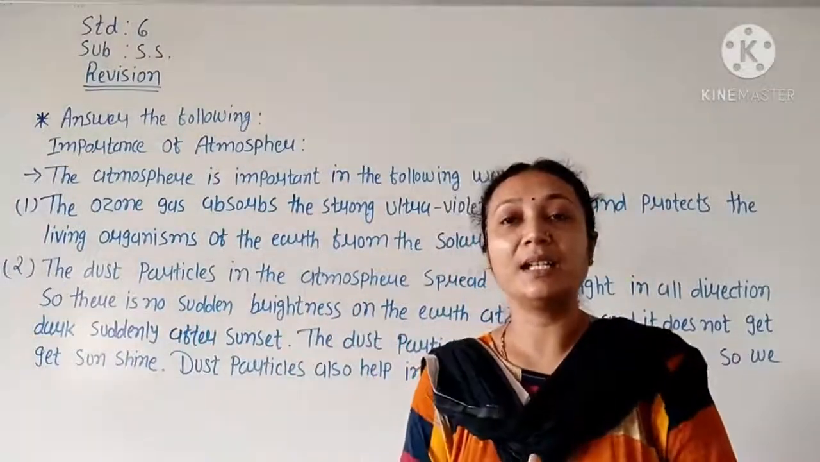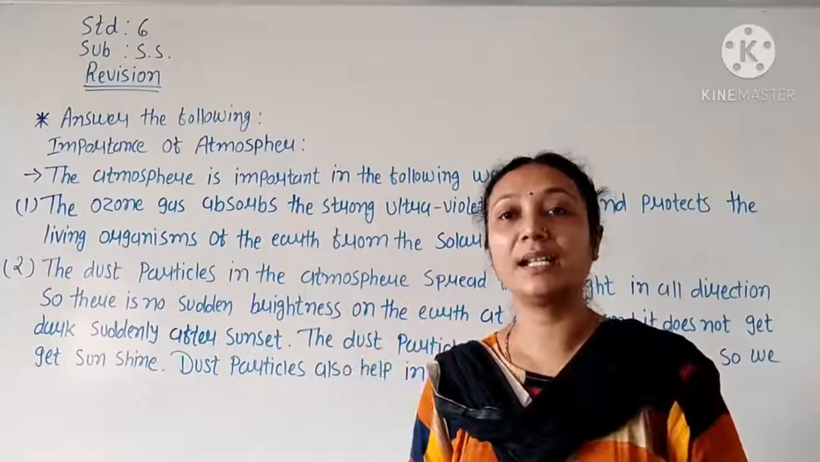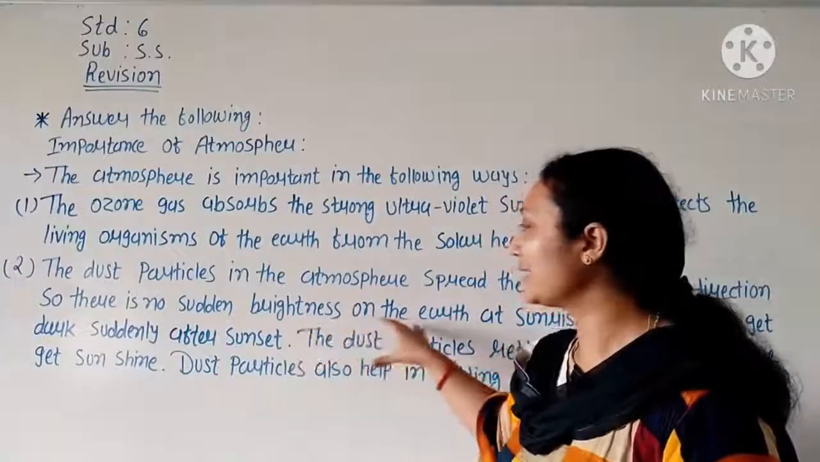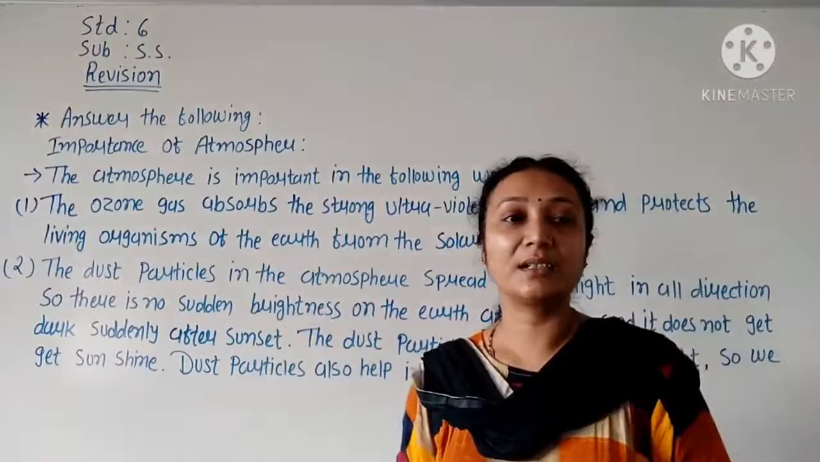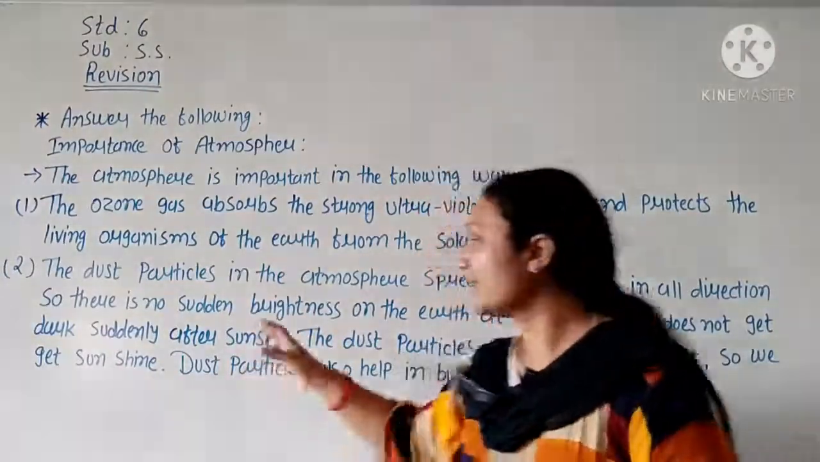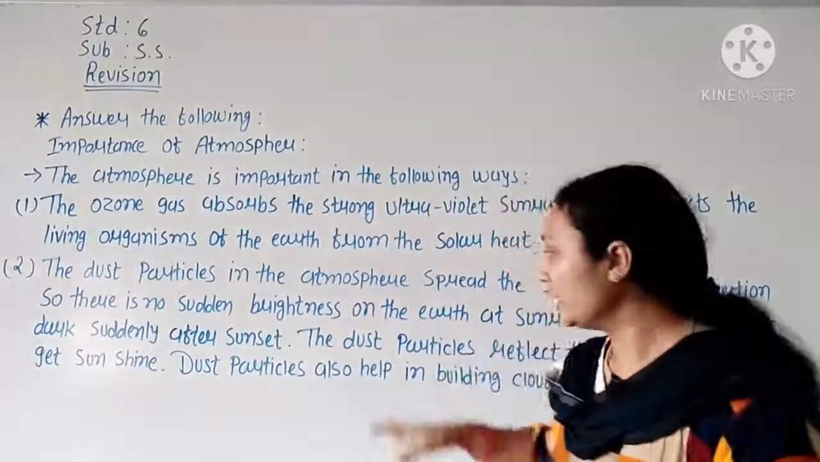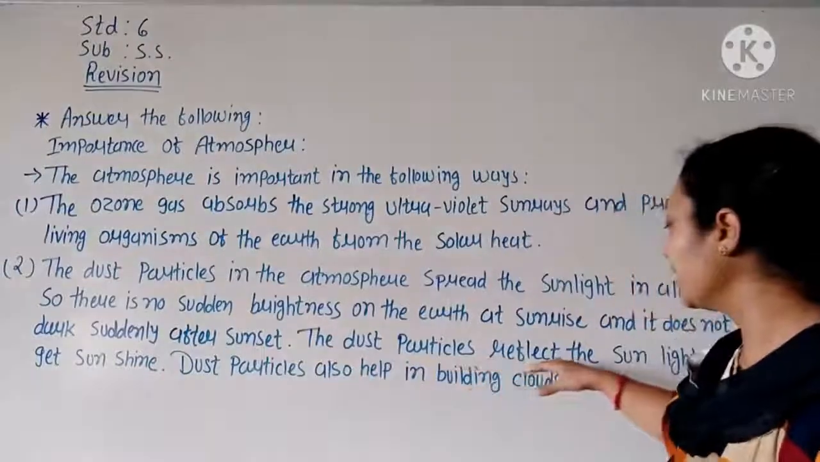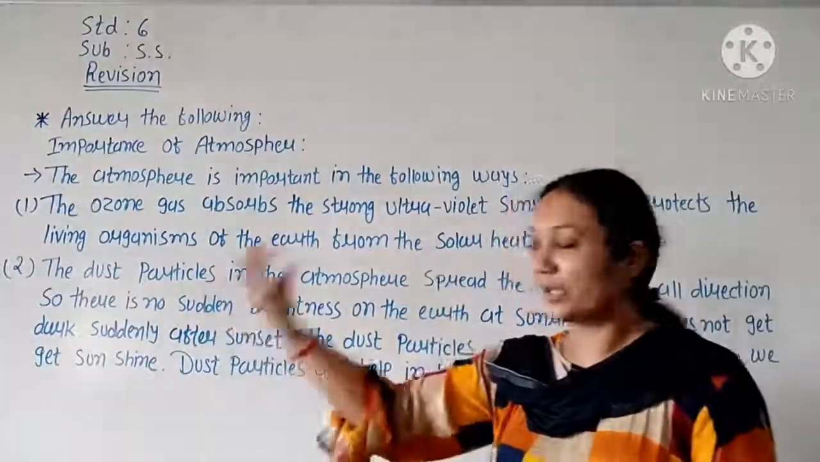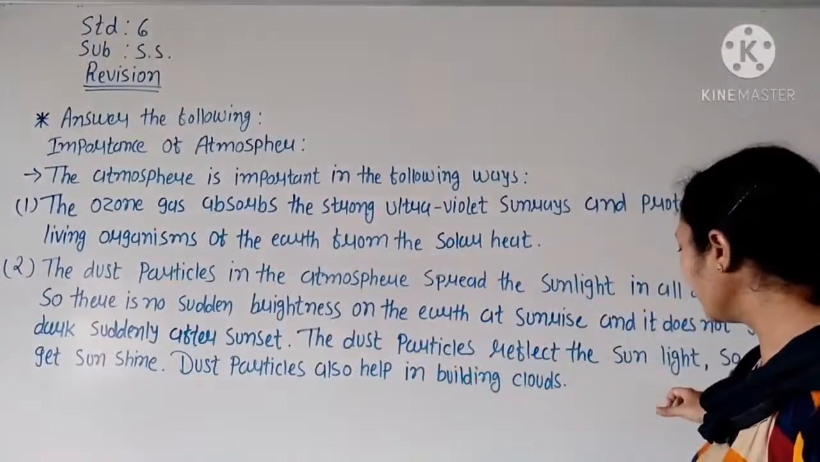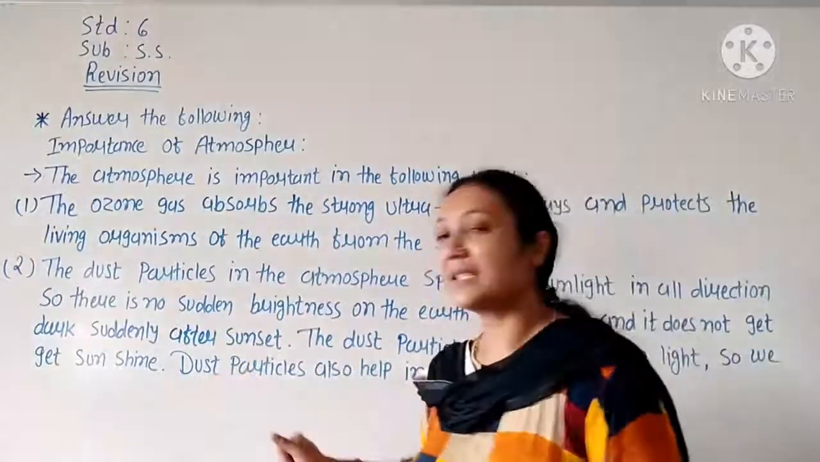That's why in the morning the sunrise is not sudden, because the sunlight is spread. And at sunset time the same thing happens, it is not suddenly dark. So the dust particles reflect the sunlight, so we get sunshine.